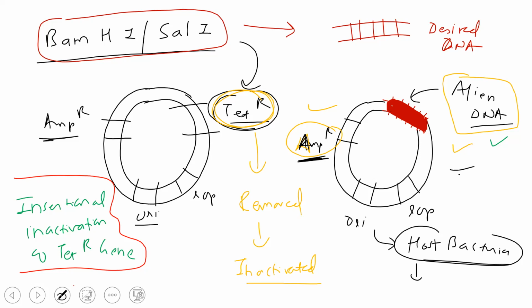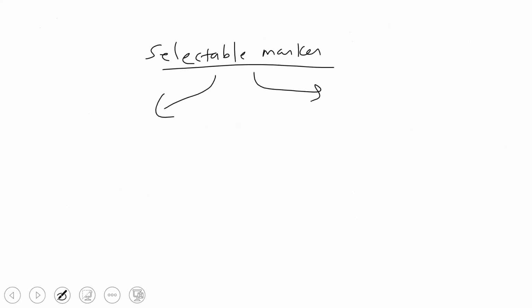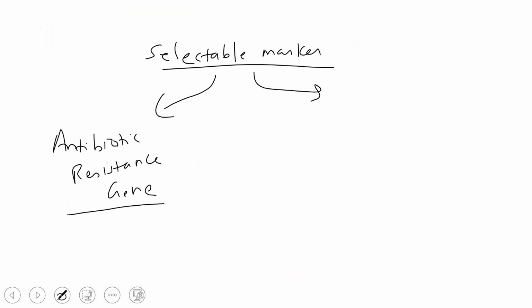Okay, sir. So as a selectable marker, you can use two things. One is the antibiotic resistance gene. The other is a specific enzyme.